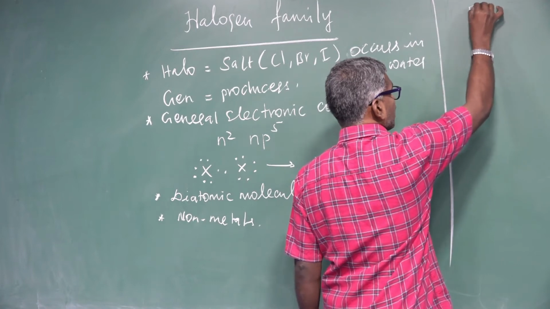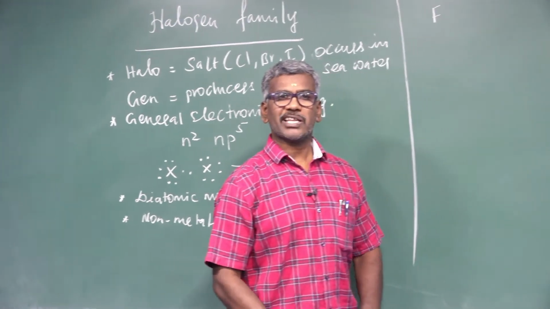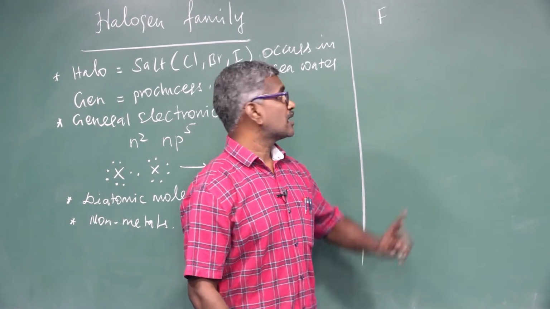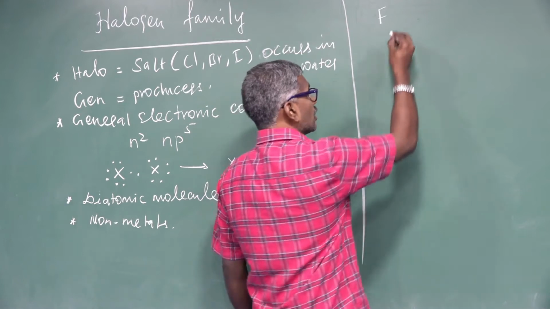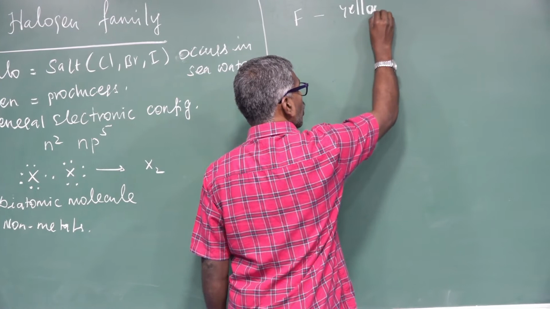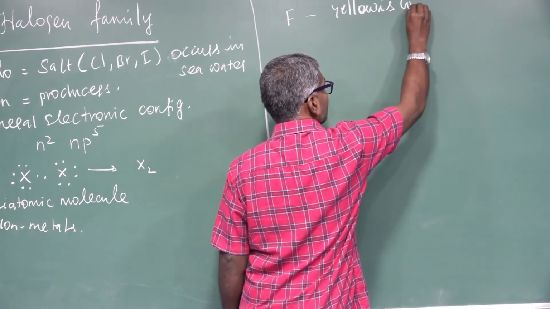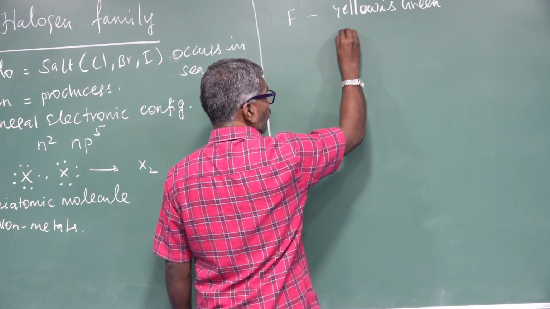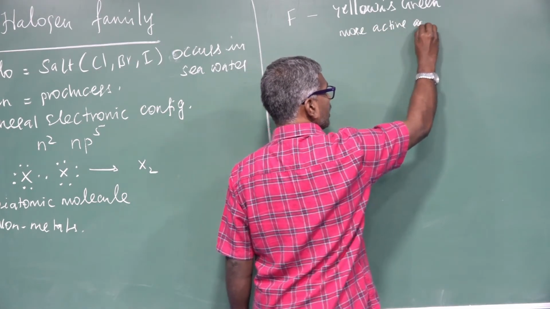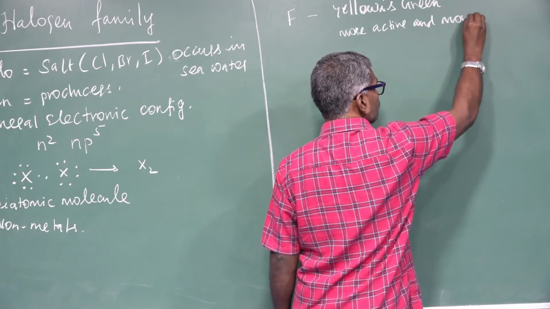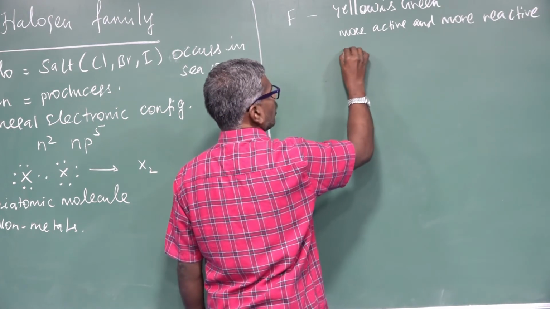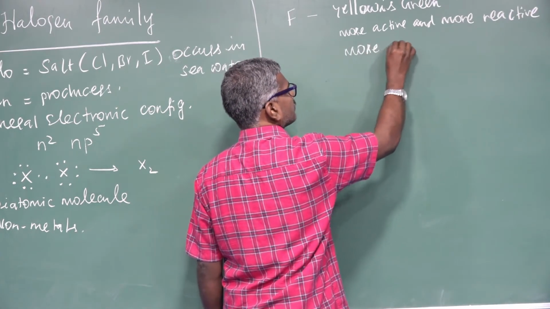First halogen family element, fluorine. What are the halogen family elements? Fluorine, chlorine, bromine, iodine, astatine. First element, fluorine. Its color is yellow-green. It is more active, more reactive, and the most electronegative element.